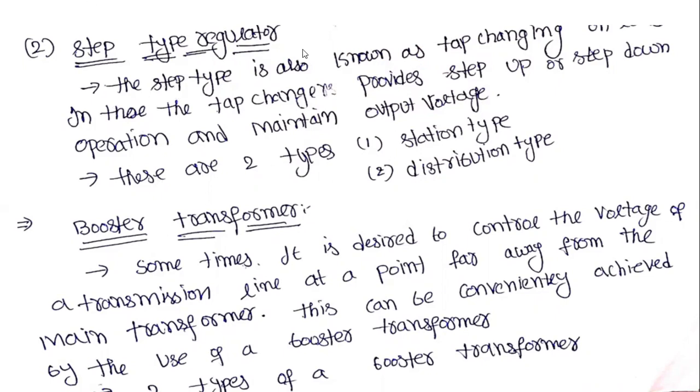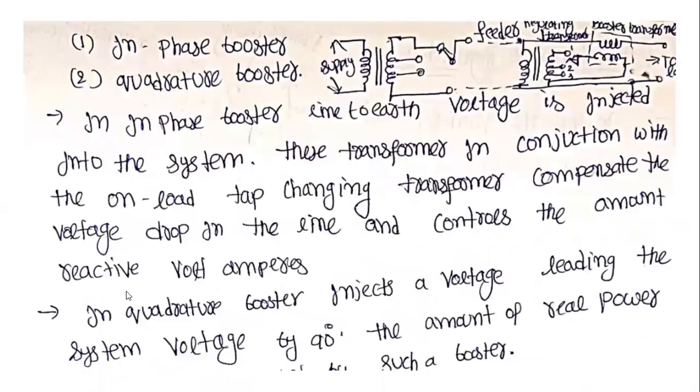This step type regulator has two types: the station type and the distribution type. Next, coming to the booster transformer.